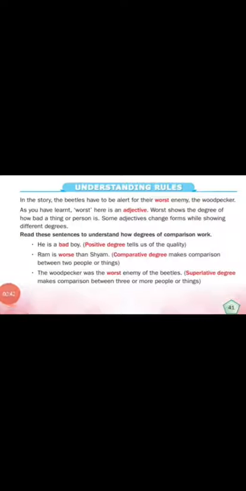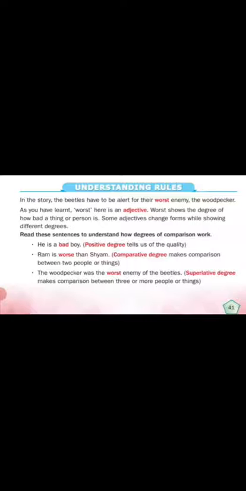In the story, the beetles have to be alert for their worst enemy, the woodpecker. As you have learned, worst here is an adjective. Worst shows the degree of how bad a thing or person is. Some adjectives change forms while showing different degrees. Read the following sentences to understand how degrees of comparison work.